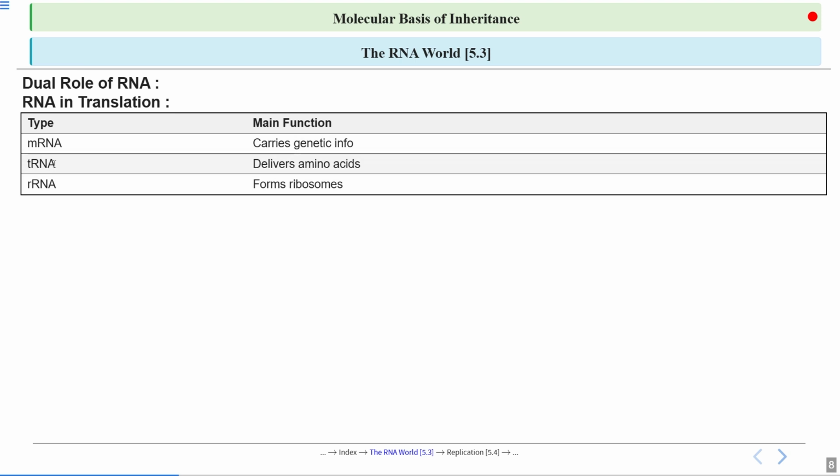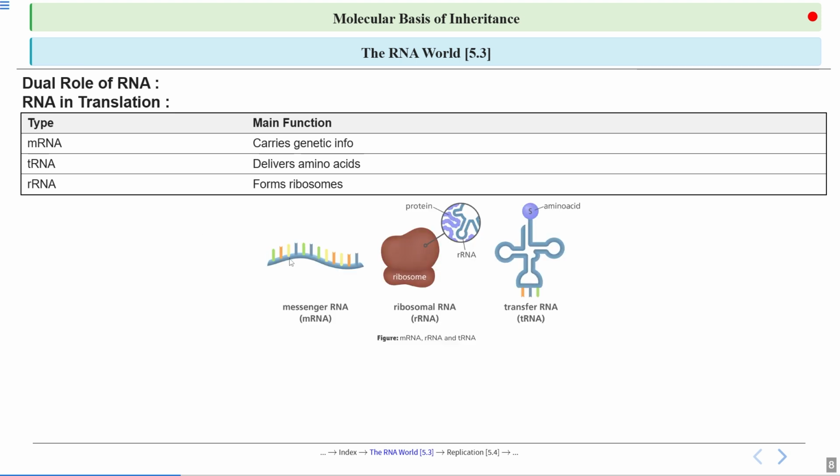Now, what is tRNA? tRNA is the transfer RNA and it helps in what? It helps to deliver the amino acid. It brings the amino acid to ribosome. rRNA, that is ribosomal RNA, it helps in what? It helps in the formation of ribosomes. So these are the three types of the RNA.